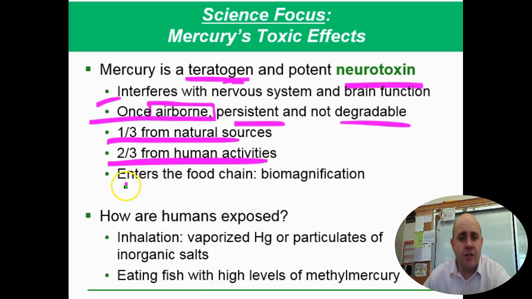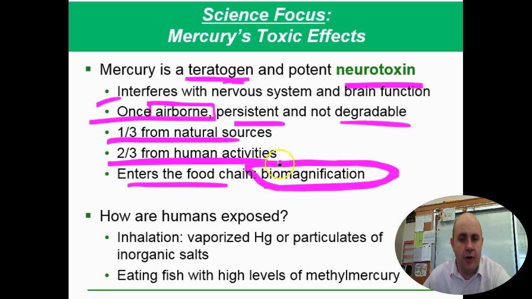Okay. The problem also is when it gets into the food chain, it biomagnifies. So the higher up the food chain you are, the more and more mercury builds up in your system. That's why they're cautious about, say, is your fish mercury free? Because if not, and you're eating a lot of fish, it's going to build up in your body and create some real problems for you.